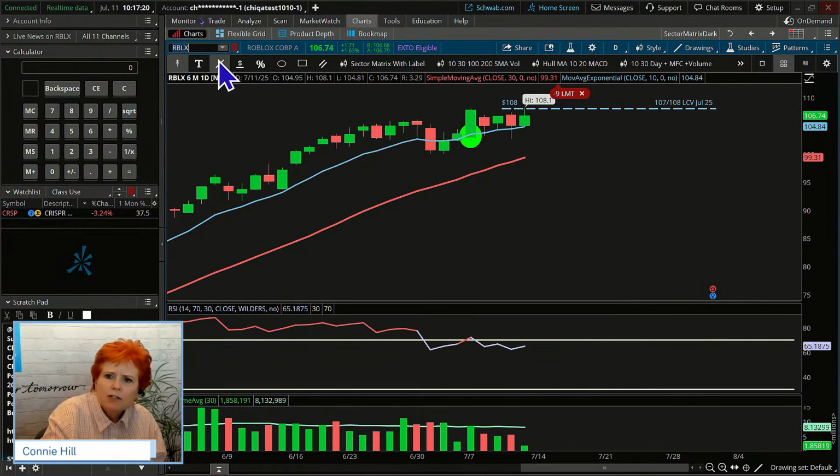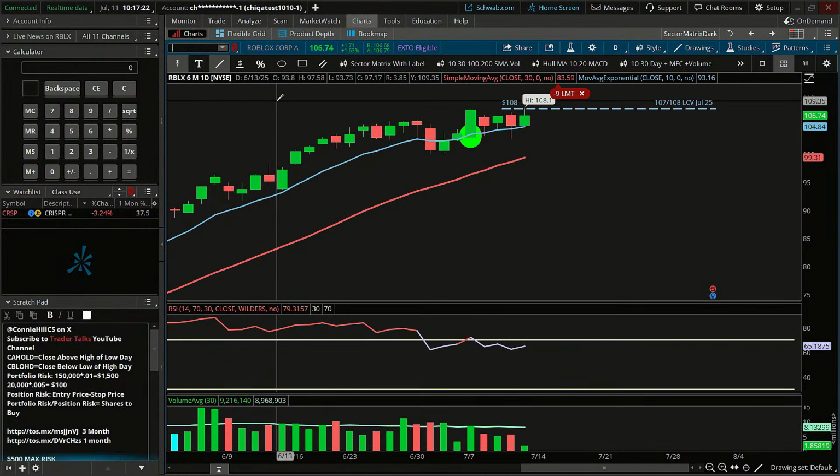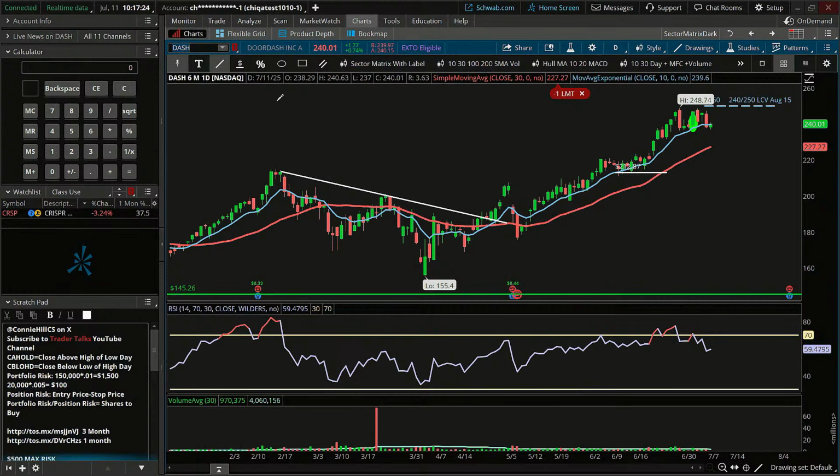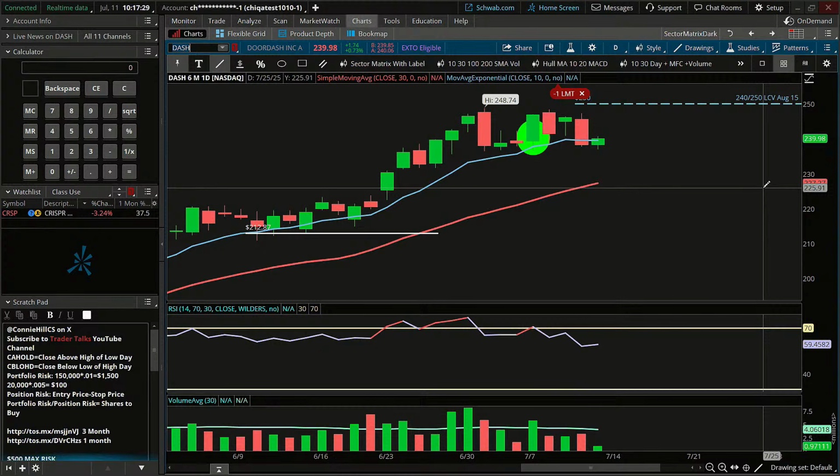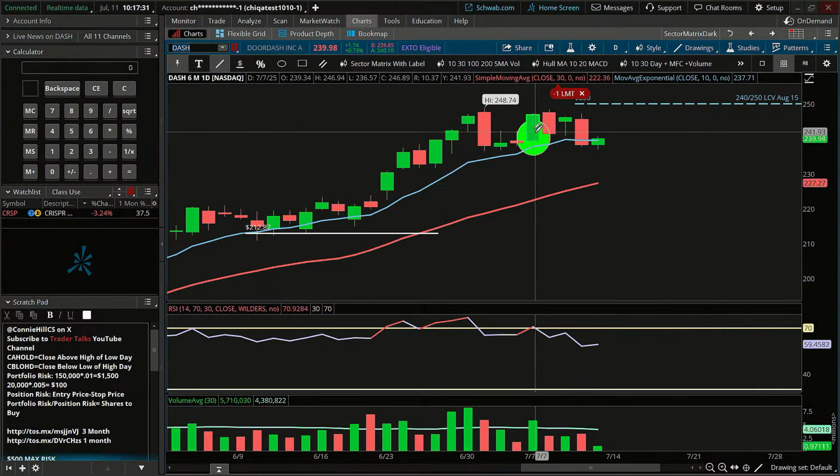And then the last one, let's see, I think it was Dash. So let's just pull up Dash here real quick. On Dash, similar thing, we need to let it work. This one was moving pretty decent. And so we got in here on this day. It continued to run, and since then, it's just kind of fizzled a little bit.